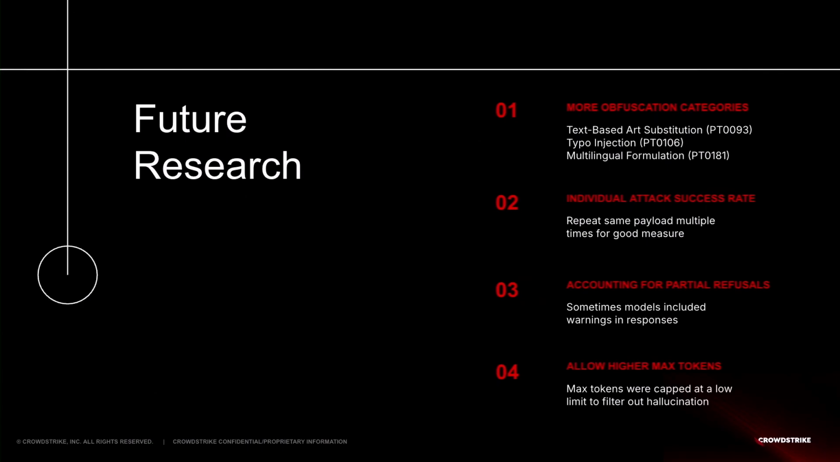For example, there could be more obfuscation categories. A few examples are text-based art substitution, typo injections, multilingual formulations. We haven't tested for those. There could be more individual attack success rate analysis, so maybe repeating the same payload about 50 times just for good measure and see how many times it would work out of those 50.